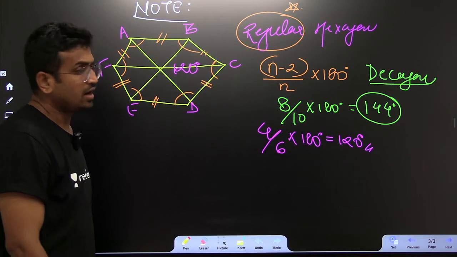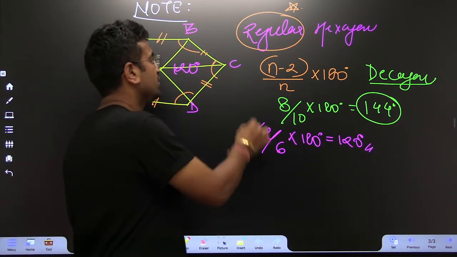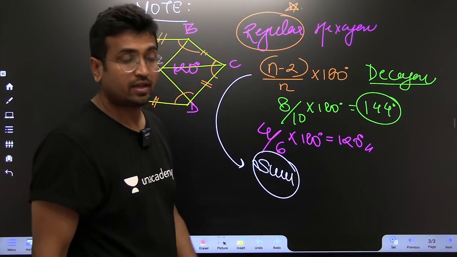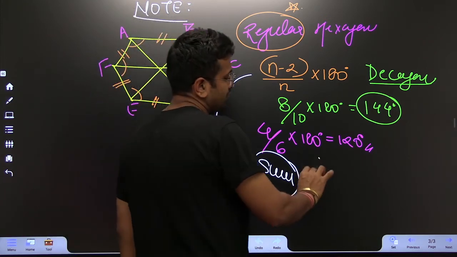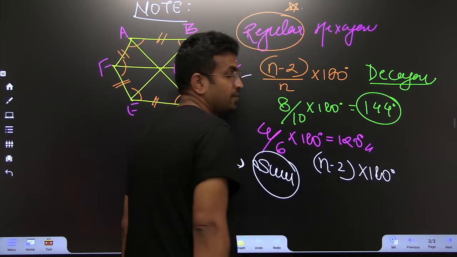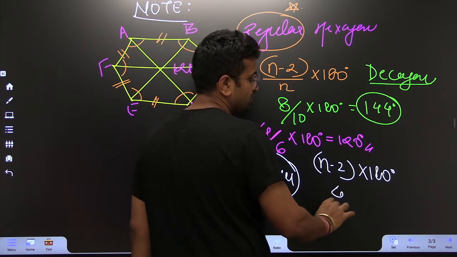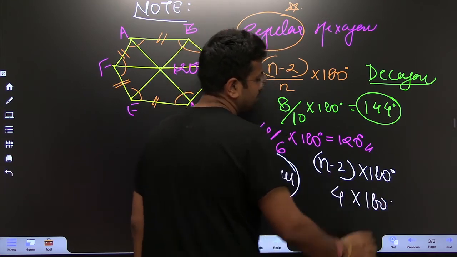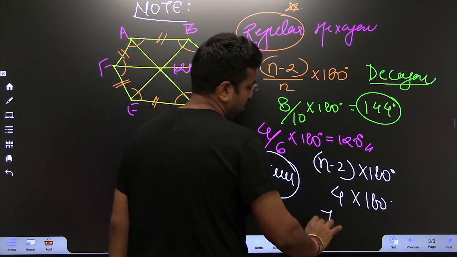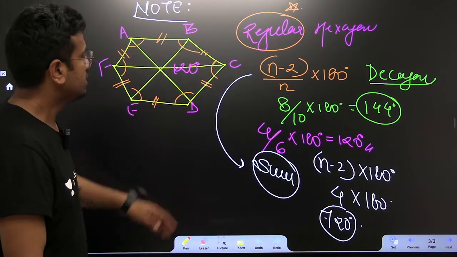Great. Other than this, if you want to find the sum of all the interior angles, the formula would be similar. The sum would be n minus 2 into 180 degree. So in this case, hexagon, 6 minus 2 is 4, 4 times 180 is 720. And if we want, we can directly find this out as well. That's not a problem. This is the first point.